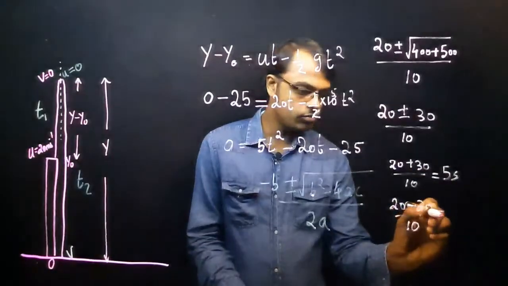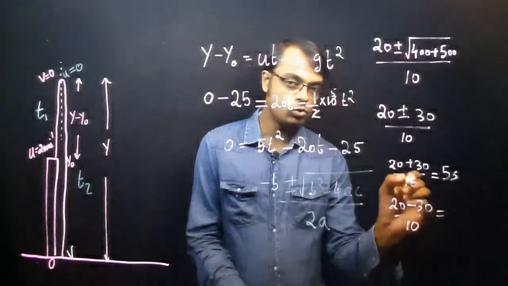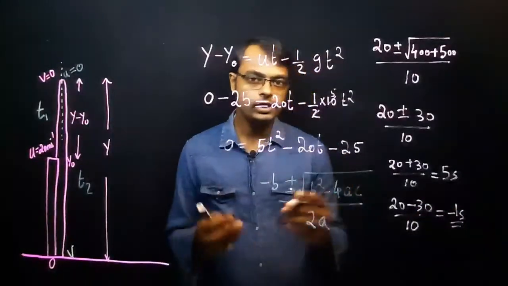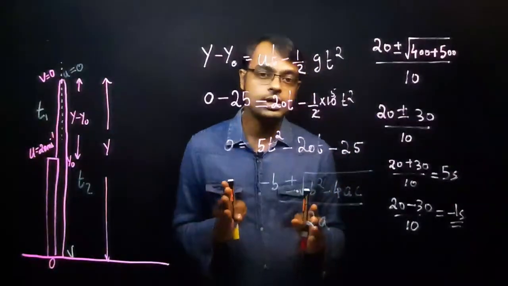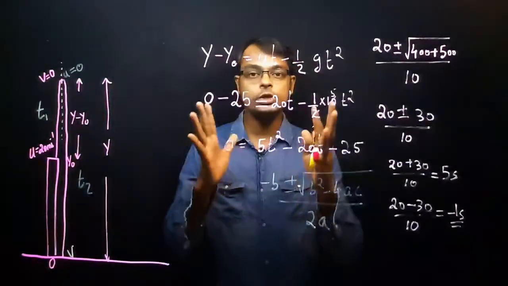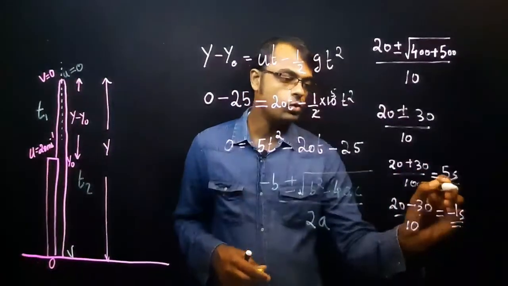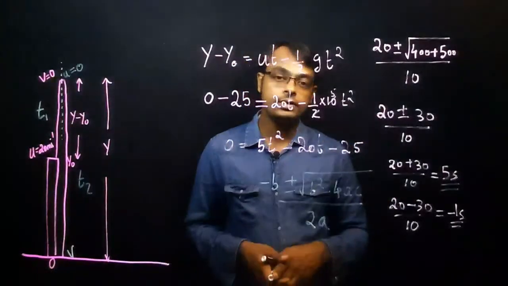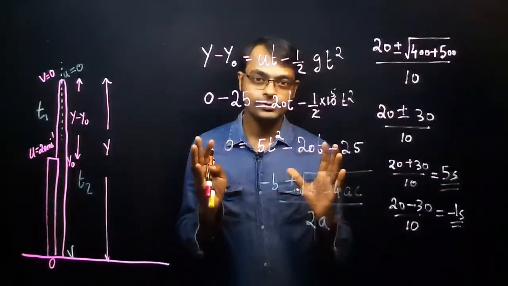In this case, what does the answer become? 20 minus 30 divided by 10. So minus 10 divided by 10, that is equal to minus 1 second. As we already learned in the sign convention section, we are considering time as a positive quantity. So what is the time which is the answer here? The answer is equal to 5 seconds. So this is the second method. You can use any method to find this type of problem. Clear? I hope you understood this one. Okay. Thank you all of you.